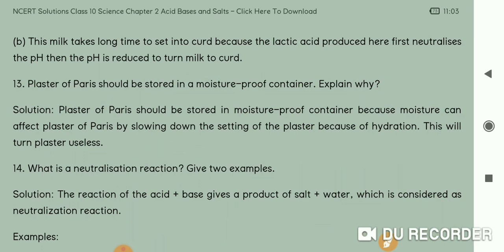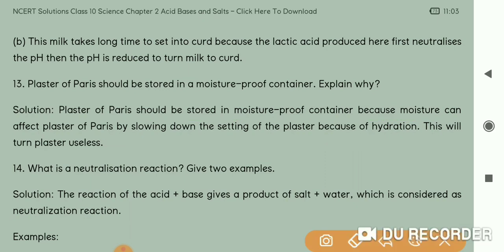Okay, so you can see here, plaster of Paris should be stored in a moisture-proof container because moisture can affect plaster of Paris, slowing down its setting because of hydration. So when it is kept in a moisture-filled container or place, in a wet area, it will absorb the water and get hydrated, and this will turn plaster of Paris useless. Okay, so this is the reason.